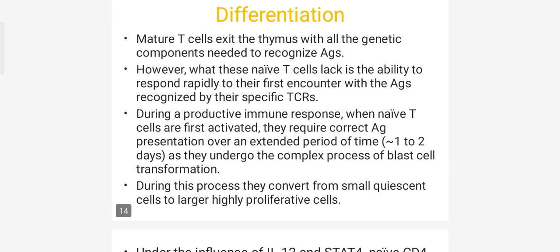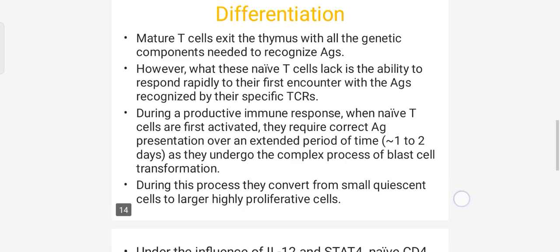During a productive immune response, when naive T cells are first activated, they require correct antigen presentation over an extended period of time as they undergo the complex process of blast cell transformation. During this process, they convert from small quiescent cells to large, highly proliferative cells.